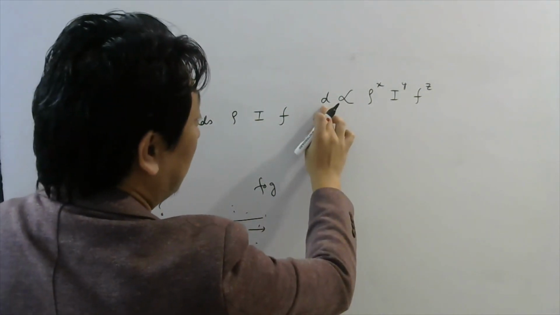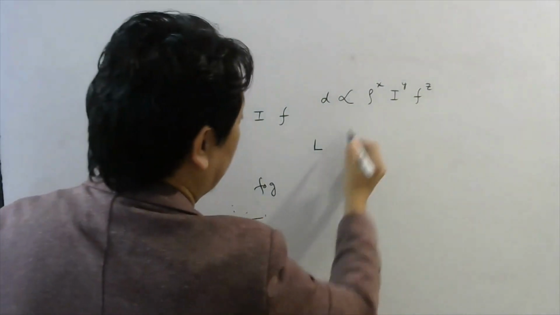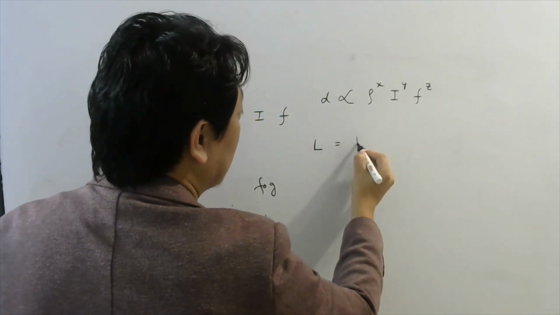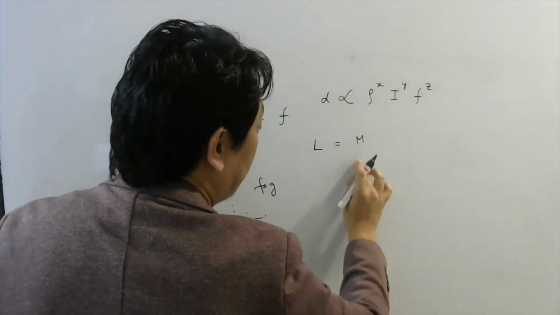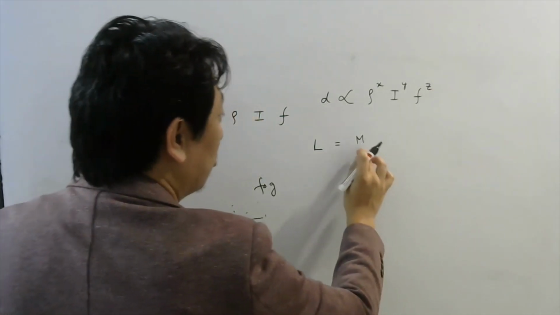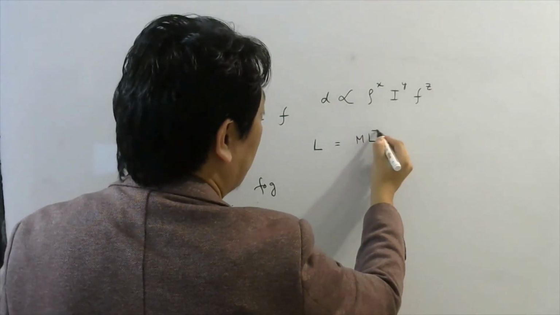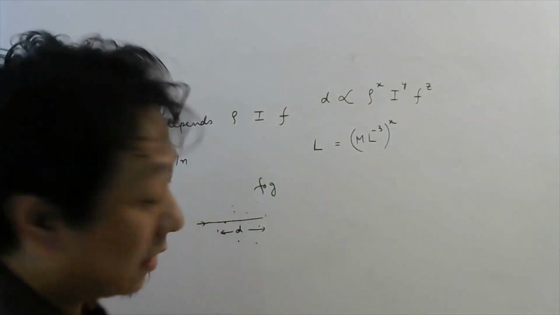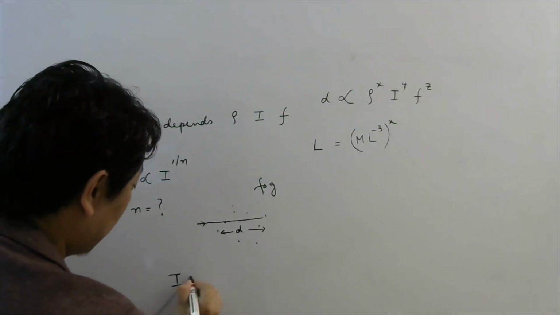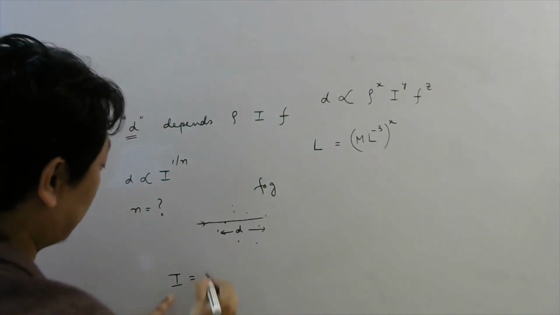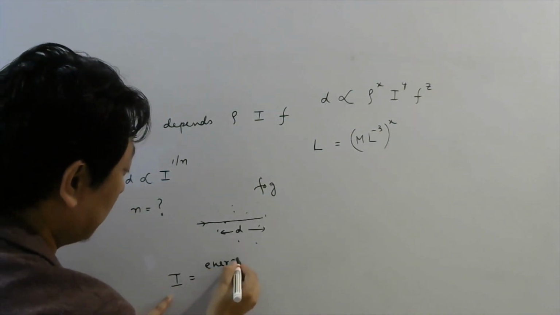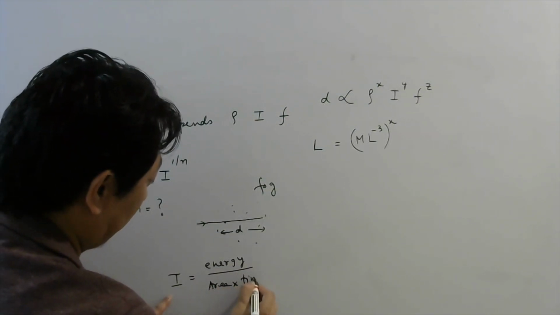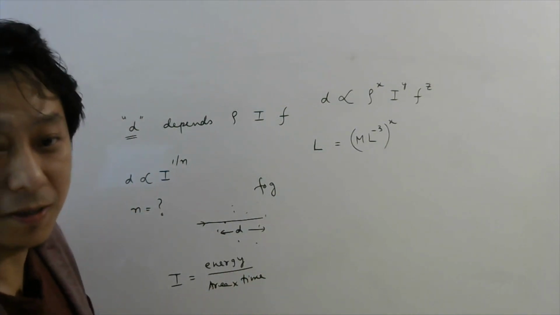So the dimension of D is L, and on the right hand side, the dimension of density will be mass by volume. Mass will be capital M divided by volume. Volume will be L cube, which will go up, so it becomes L power minus 3, power x. Intensity: to find the dimension of intensity, you should know the formula for intensity. The formula is energy by area divided by time.